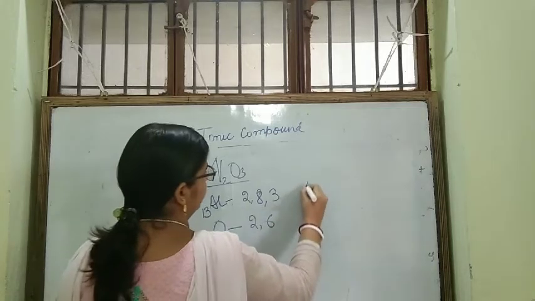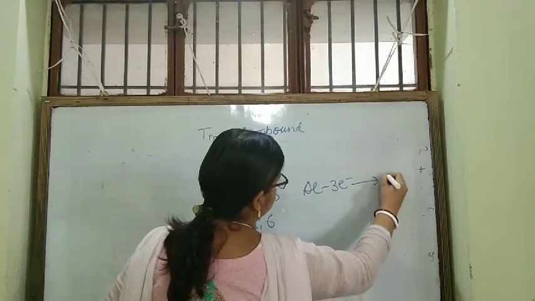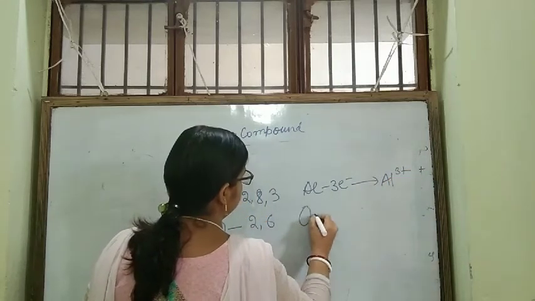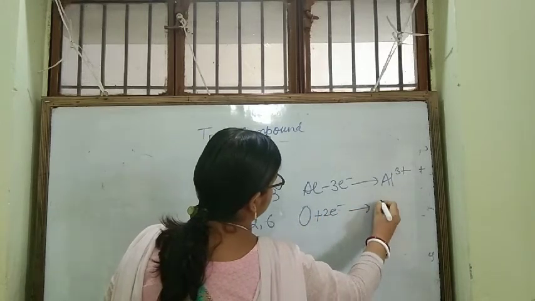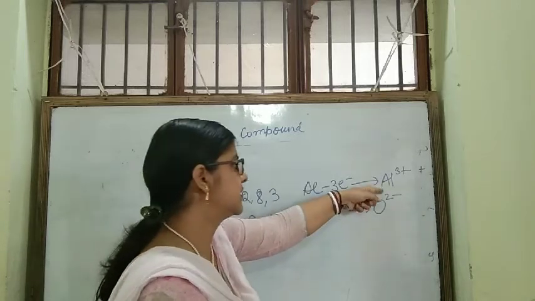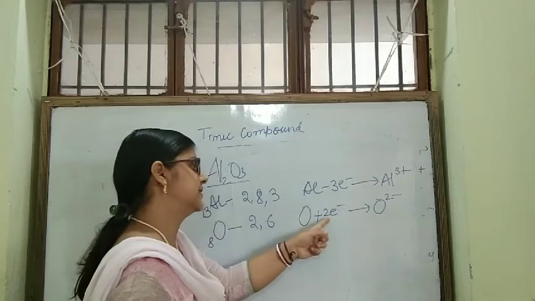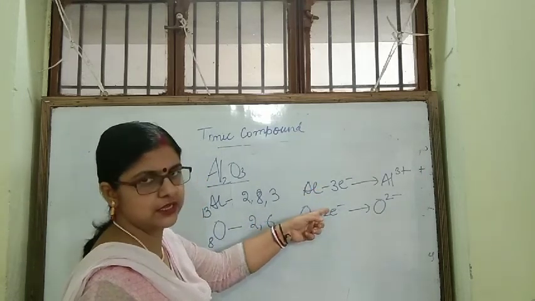So aluminum after losing 3 electrons will be Al3+, and oxygen after gaining 2 electrons will become O2-. See, here 3+ since it is losing 3 electrons, here 2- since it is taking up 2 electrons to complete its octet.